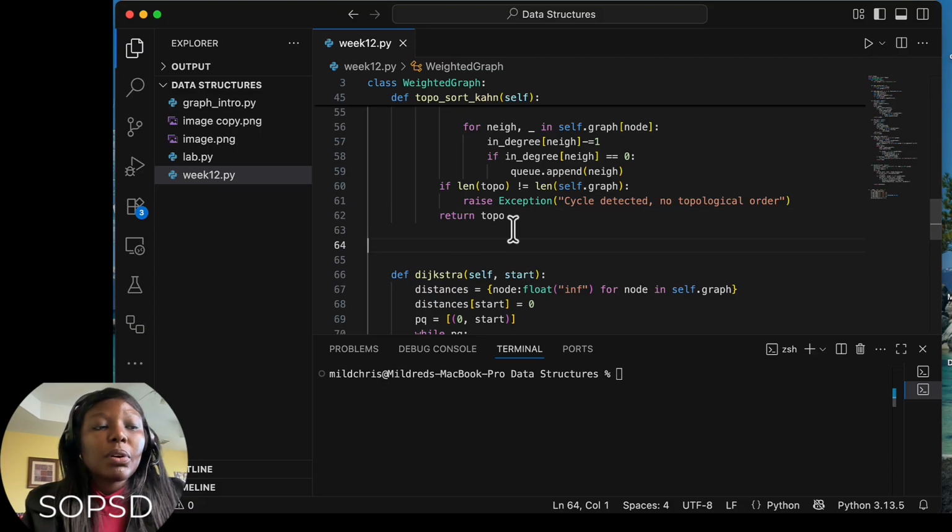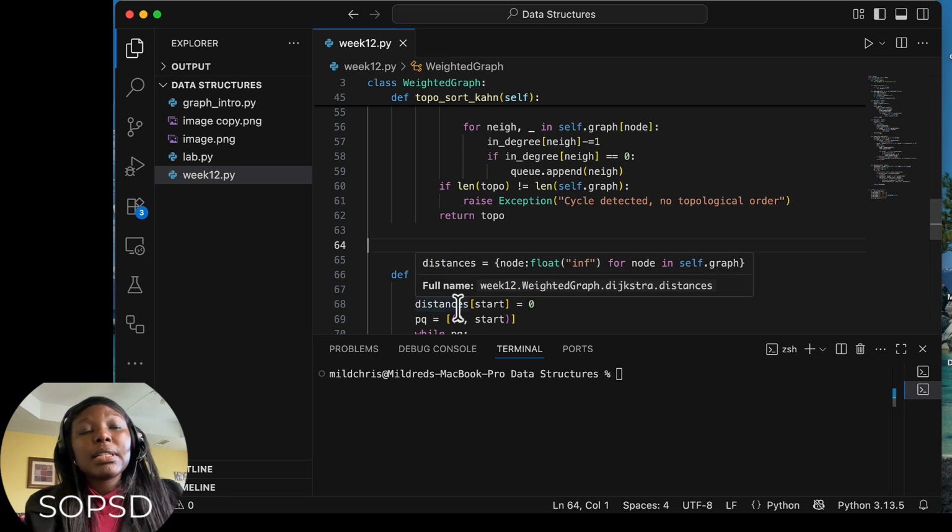We have something we call the Bellman-Ford algorithm that we use when we have negative weights, and when we have a negative weight there, Dijkstra no longer works, and we find the shortest path from a single source to all other vertices in that weighted graph, even when the weights are negative.